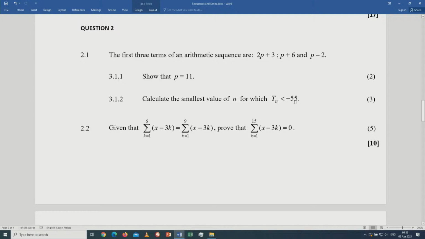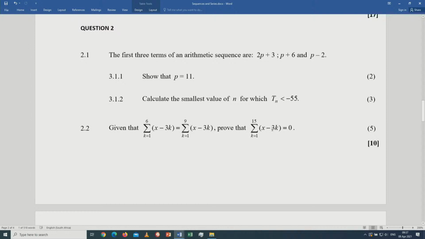Now check this one. Tn less than minus 55. It is arithmetic. Remember, the nth term of an arithmetic sequence is Tn equals a plus (n minus 1) times d, less than minus 55. Now that you've got the value of p, you can work out the value of a and the value of d. So it's easy to just substitute and work it out.